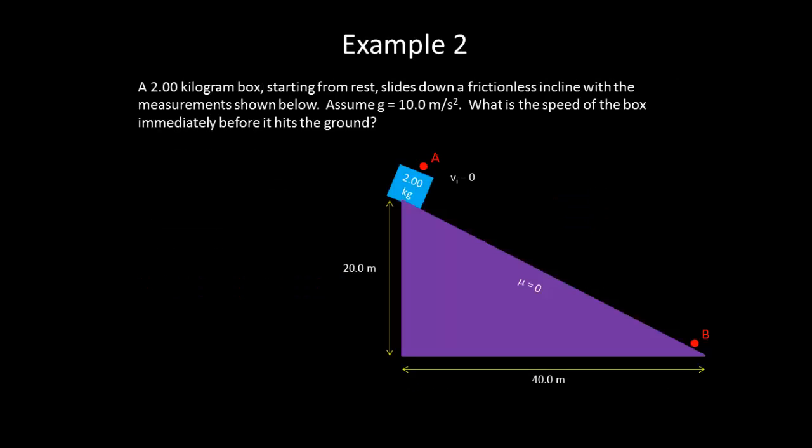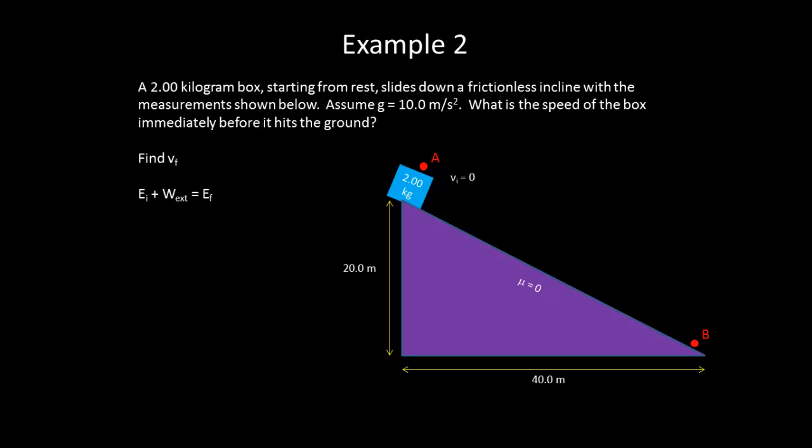A 2-kilogram box starting from rest slides down a frictionless incline with a measurement shown below. Now we want to find the speed of the box immediately before it hits the ground. In many ways this problem seems similar. We have a 2-kilogram box starting at a height of 20 meters, but now it's sliding down an incline.